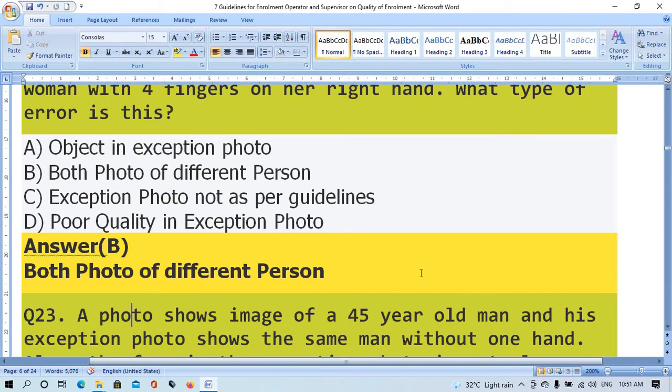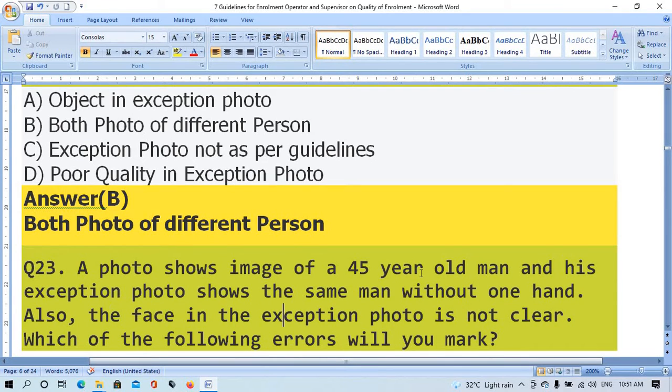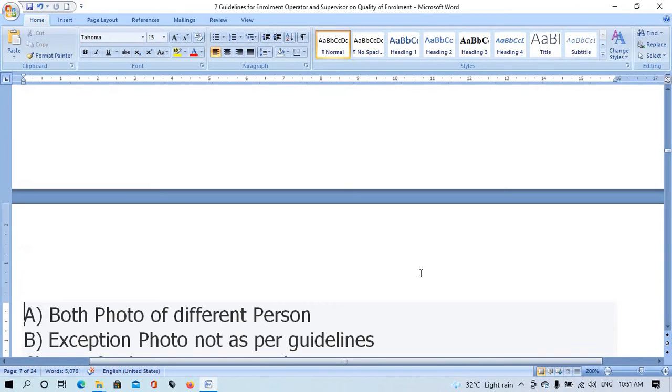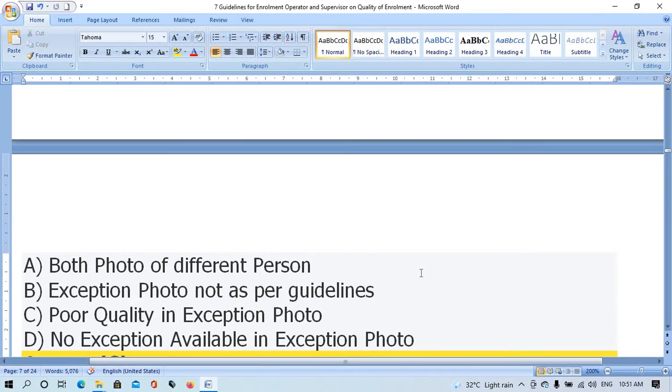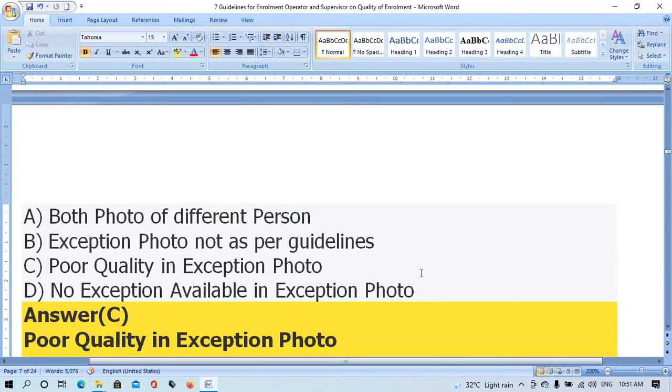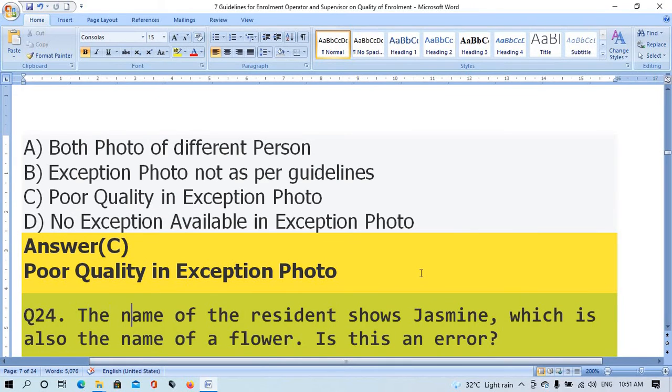Question number 23. A photo shows image of a 45 years old man and his exemption photo shows the same man without one hand. Also the face in the exemption photo is not clear. Which of the following errors will be marked? Option A, both photo of different person. Option B, exemption photo not as per guidelines. Option C, poor quality exemption photo. Option D, no exemption available in exemption photo. The right answer is option C, poor quality in exemption photo.